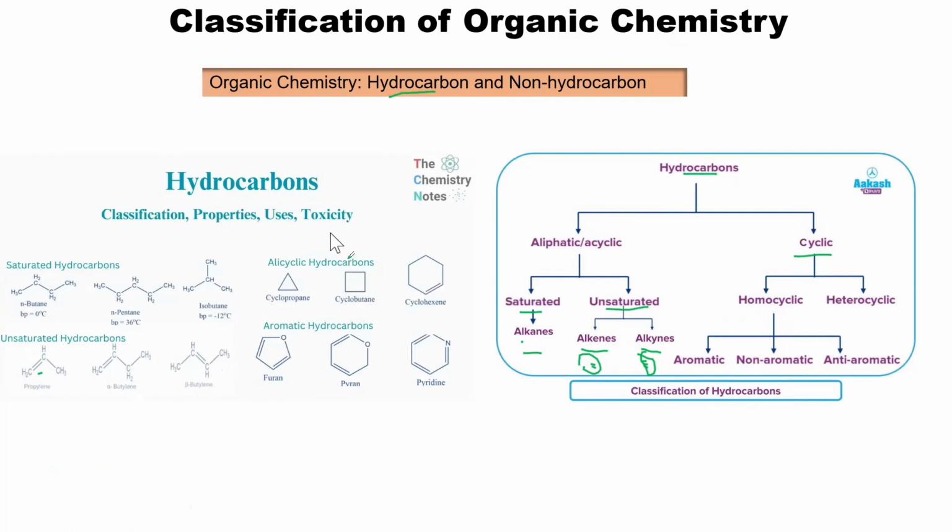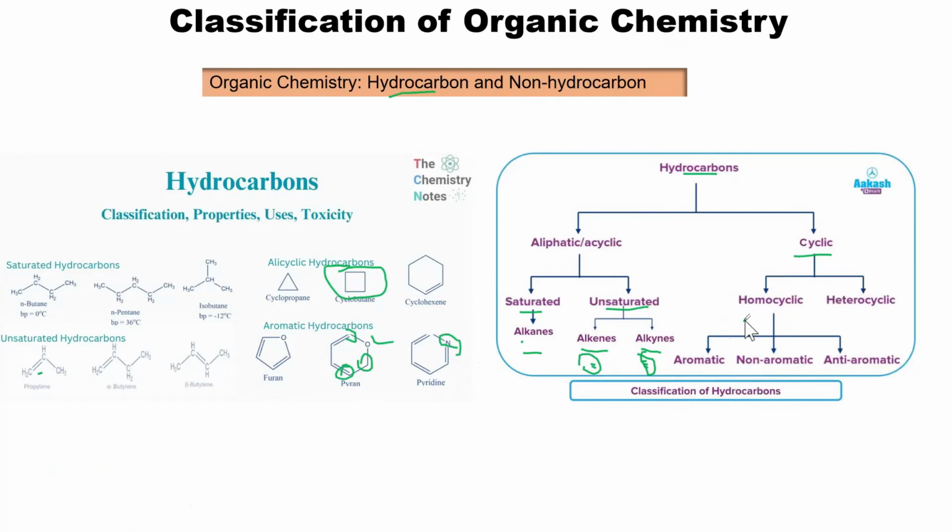And then for the cyclic, all these ones that you are seeing are a typical example of homocyclic, meaning that in the ring, it's only carbon that is present. That is why they are called homocyclic compounds. But in the case of heterocyclic, all these vertices that you are seeing here are carbon, but you'll realize that there is oxygen in the ring. So that is why it is heterocyclic. Here is nitrogen in the ring. That is why it is also considered heterocyclic.